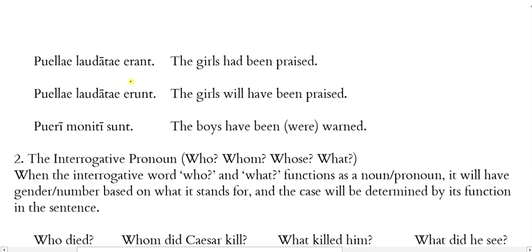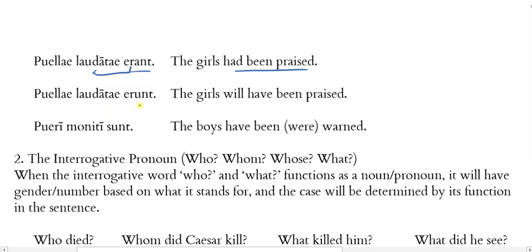Next, we have puellae laudatae erant. And you can say these with me as I pronounce them. That'd be very helpful for you. Puellae laudatae erant. Now, the girls had been praised. Look at what I have. Erant looks like the imperfect of be. It is. You might want to translate that as the girls were praised. But remember, together these form a unit with that sense of pluperfect semantics. The girls had been praised.